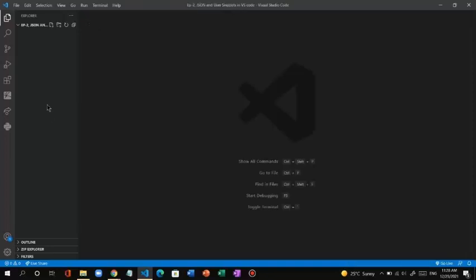So, to create a JSON file, we need to type the name and then dot and then you guessed it, JSON.